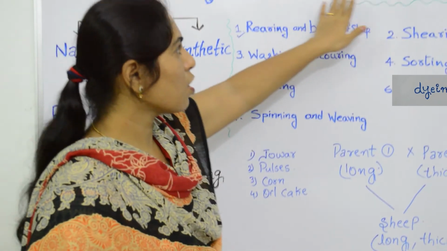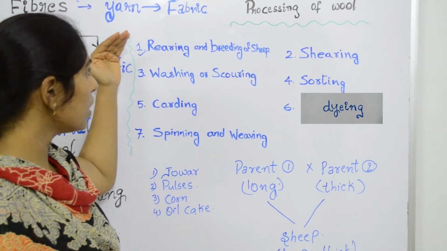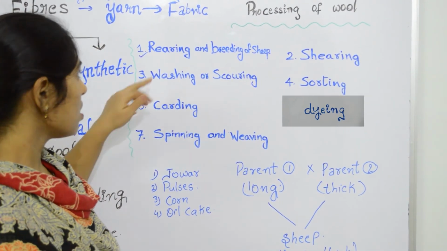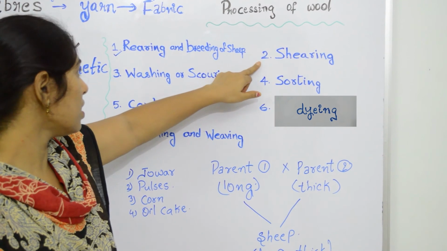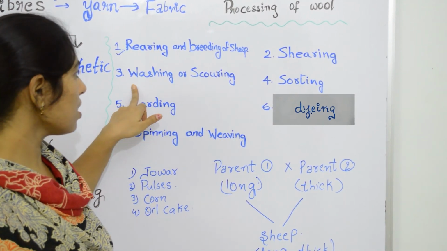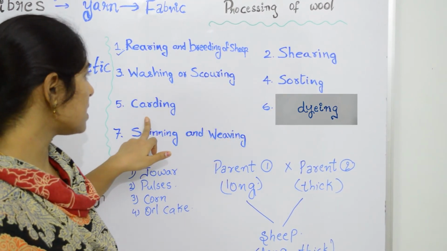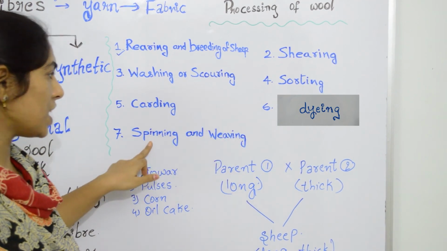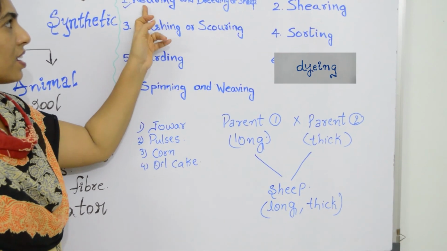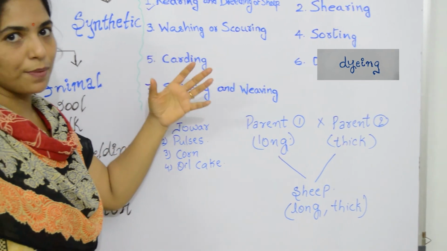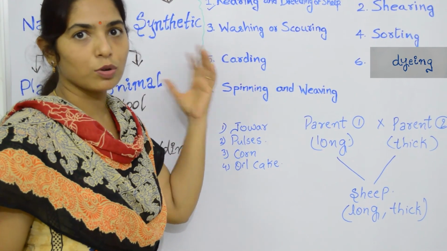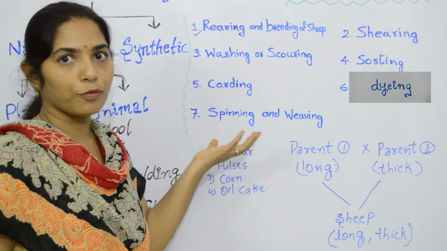And then processing of wool. Processing of wool involves these steps: rearing and breeding, shearing, washing, sorting, carding, dyeing, spinning and weaving. Rearing and breeding means taking care of the sheep which produce a very good yield of wool.